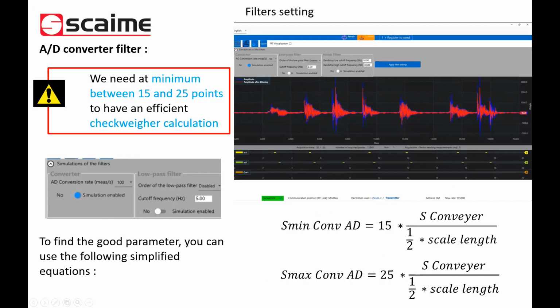We have here small calculation advice. It's not a general truth. It's our experience. You can apply your own experience if you want, but we know that with this you will be able to start your checkwire efficiently. So of course, if you already know these values, you can use your own calculations. If you do not have any idea, then you can use this calculation that should give you a good idea of the AD conversion rate to be used. The advantage of these two equations is that you will always get a conversion rate between these two results.